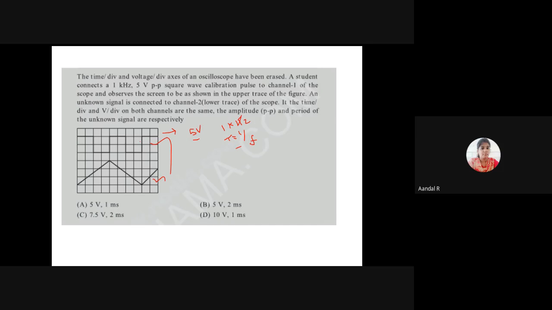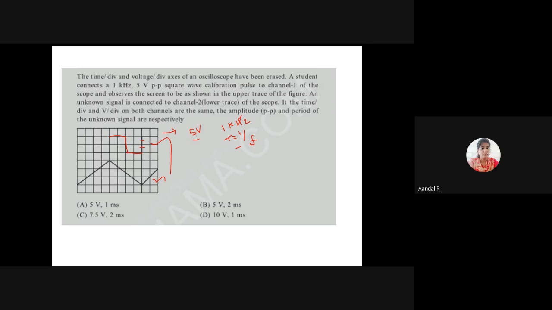The peak to peak voltage value consists of two divisions, 1, 2. What about the time division?